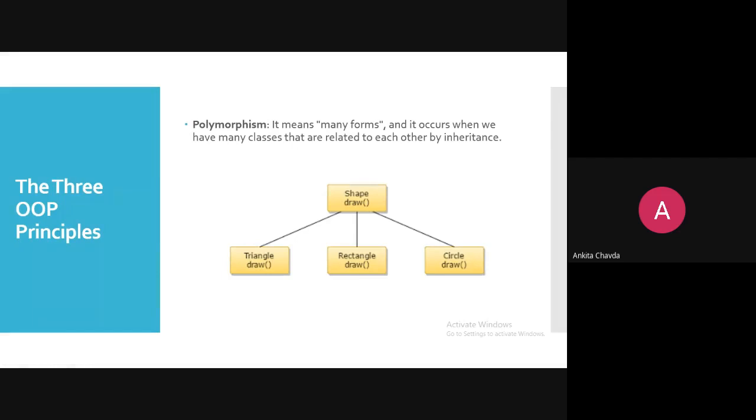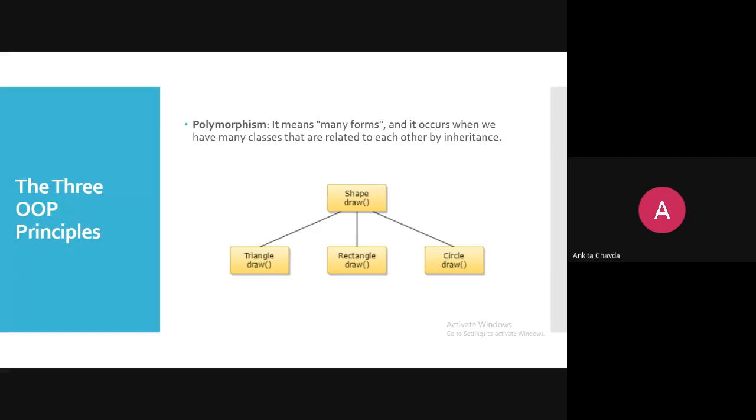And polymorphism, it means many forms. One thing, many forms. So it occurs when we have many classes that are related to each other by inheritance. So here we can achieve runtime polymorphism, if you remember compile time polymorphism and runtime polymorphism.